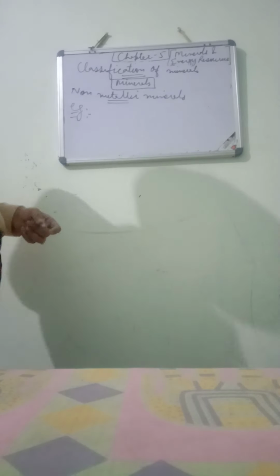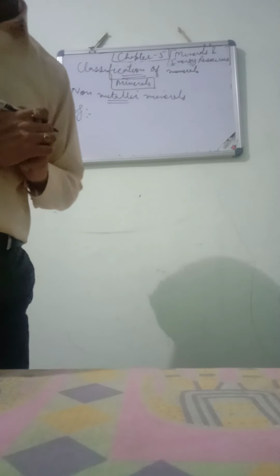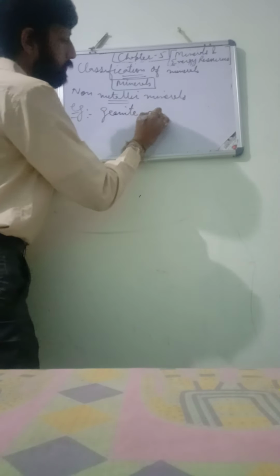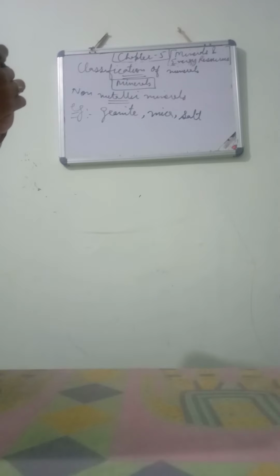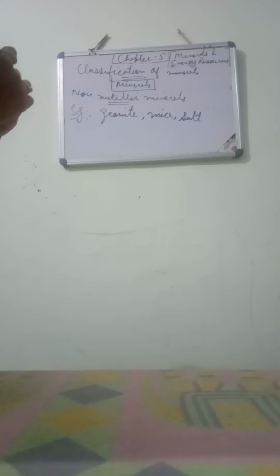underline in your books in the table that mica, salt, potash, sulfur, and granite, etc. All these are the non-metallic minerals. Please underline in your books. Granite, mica, salt, bauxite, etc. That is sulfur, limestone, etc. Please underline all this.